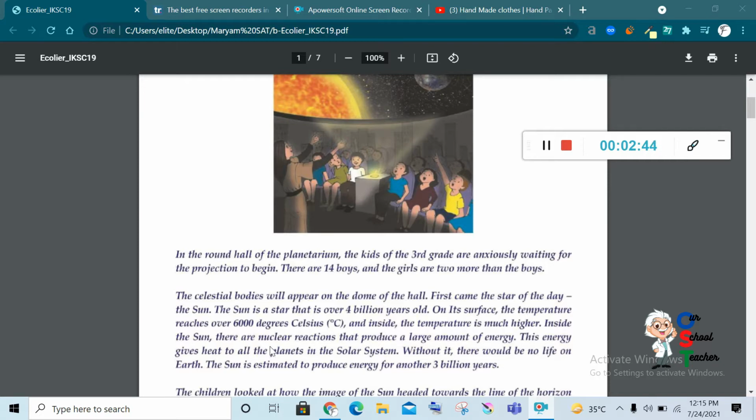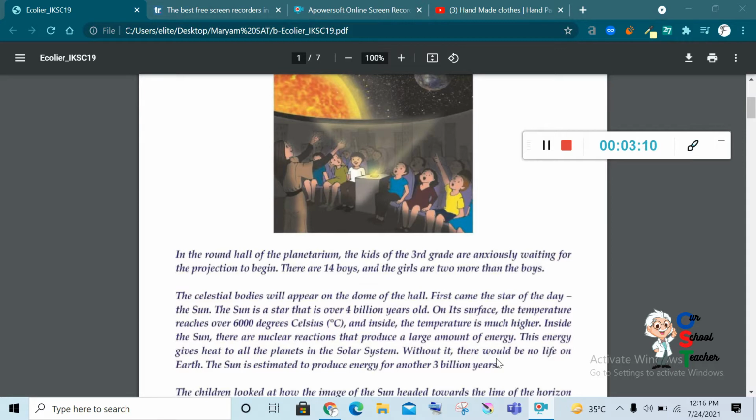Inside the sun, there are nuclear reactions that produce a large amount of energy. Nuclear reactions, at your level, you can just say different things are inside and they collide with each other and produce a lot of energy. And this energy produces heat, and because of the heat, the temperature is high inside.